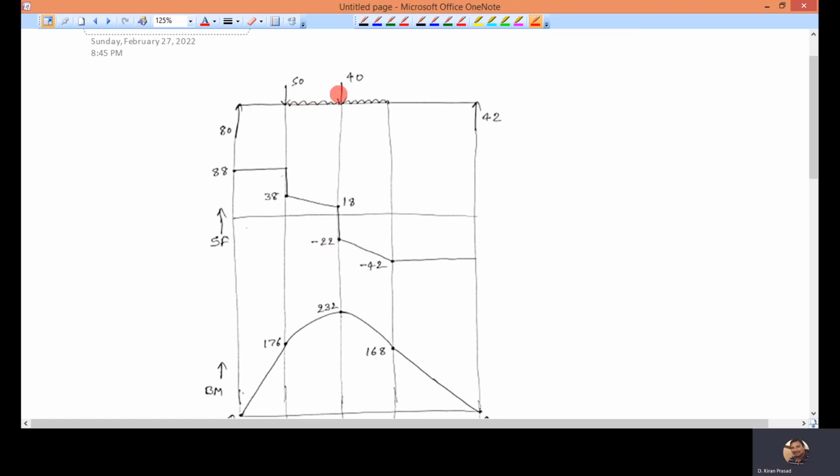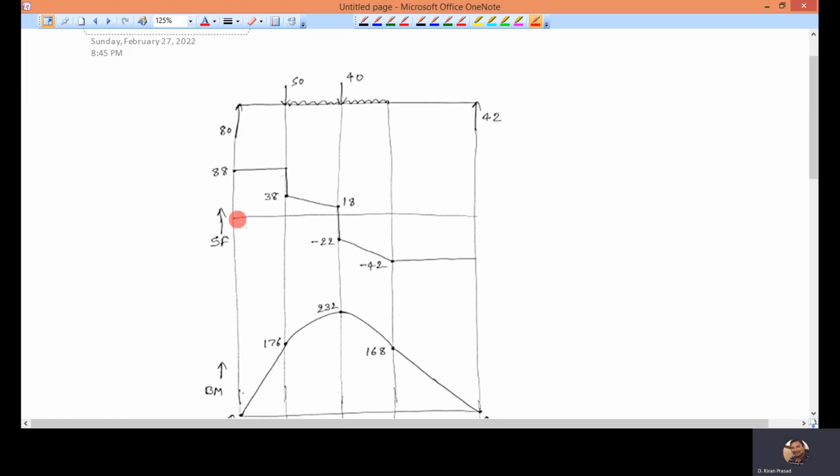Whenever you have a UDL, you will get an inclined line in shear force. Whenever you have no load, you will get a horizontal line in shear force. So no load here, horizontal line. No load here, horizontal line. In UDL, inclined line. Point load, sudden drop.